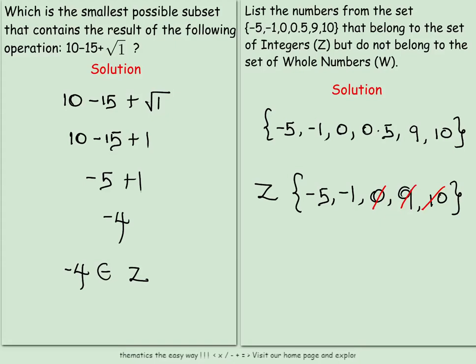So the set we actually need is the set that contains -5 and -1. And this is the solution to the question above.